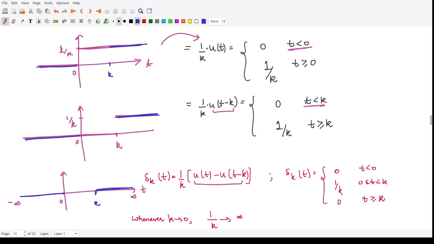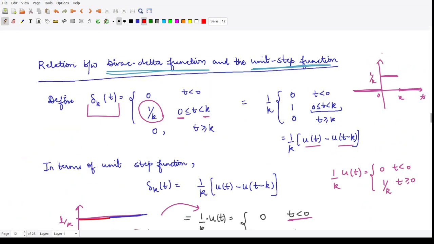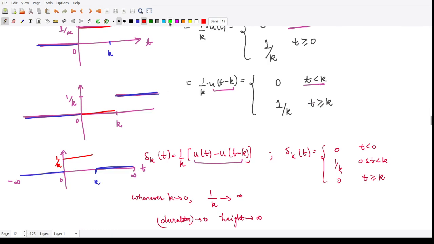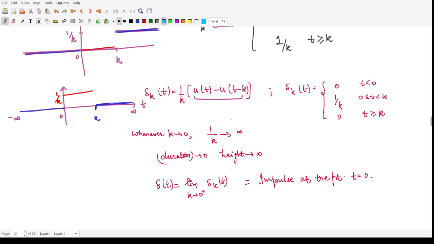Now what about from 0 to k? From 0 to k, the value of this function is 1 by k and the value of this function is 0. So that means we have 1 by k minus 0, that is equal to 1 by k here. So this is the same function that we have defined over here. So this is nothing but this delta k t. So the value of delta k t, that is equal to 1 by k u of t minus u of t minus k.